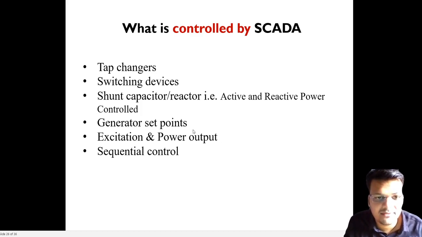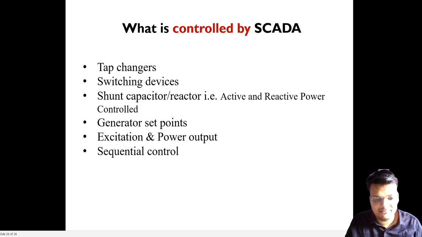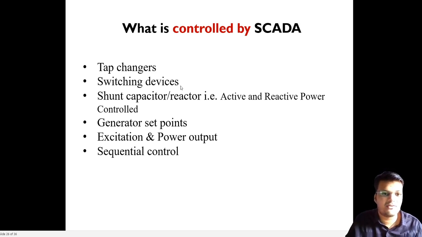I will show at what point and how to set the steam input, like in the last lecture, where I showed that the steam is slowed down or increased depending upon whether the load increases or decreases. Like that, the excitation and power are all interconnected. When the input of the generation is reduced, that is, the rotation of the turbine is reduced, it will simply reduce the power output and excitation. And like that, the sequential control one by one is controlled by SCADA.